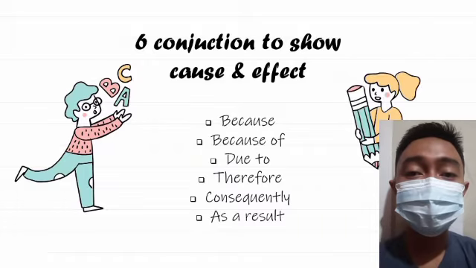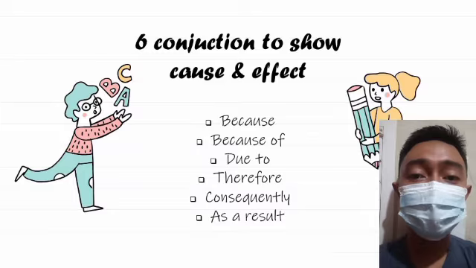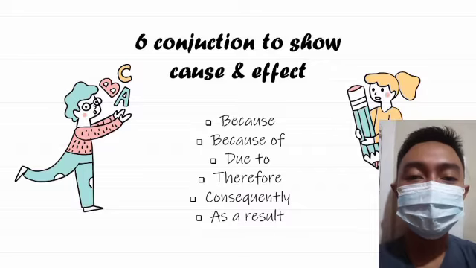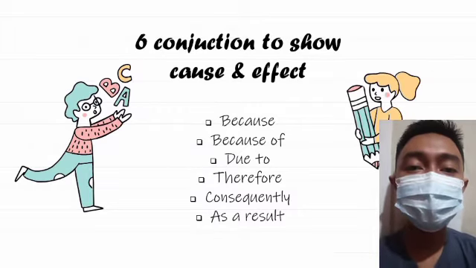3. Due to. Due to is a preposition used to connect a sentence with a noun or noun phrase. Jadi sama kayak si because of. So for example, I cannot collect my assignment due to bad signal in my house.